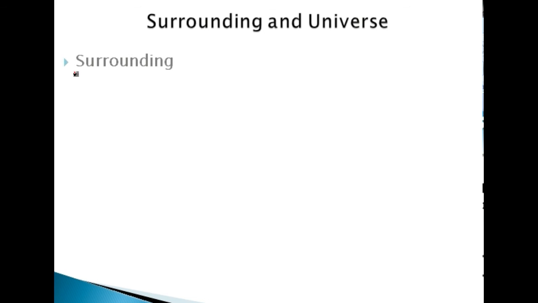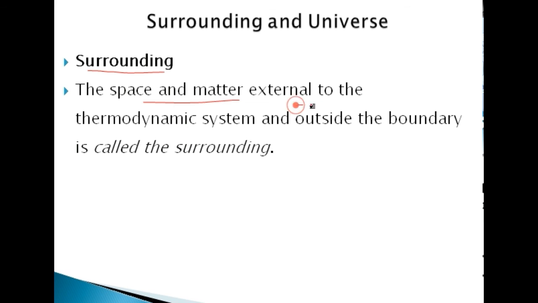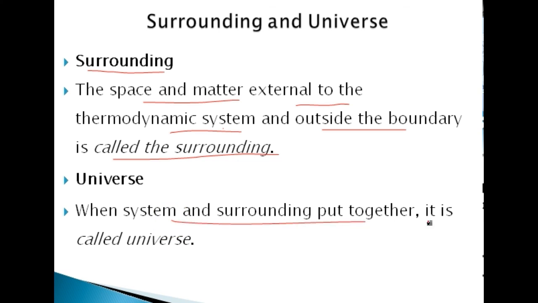Surroundings. Surrounding is nothing but the space and matter external to the thermodynamic system and outside the boundary. Everything and the matter external to the thermodynamic system and outside the boundary is called the surrounding. When the system and surrounding are put together, it is called the universe. When we consider both parts, system as well as surrounding together, then it becomes the universe.